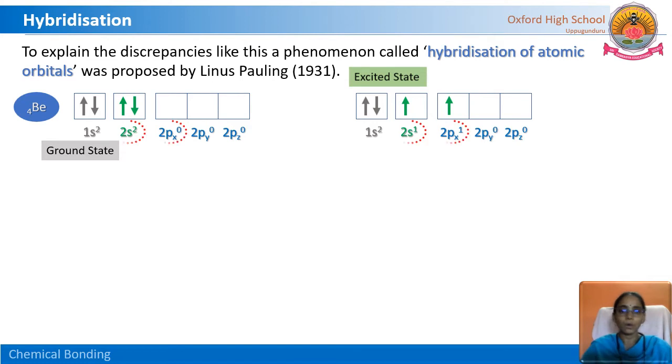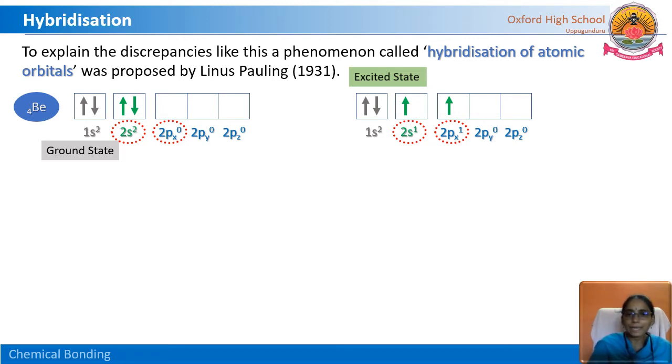2p1. Now how many unpaired electrons are there in beryllium? 2 unpaired electrons. One in the 2s1 orbital, another one in 2px1. So it is ready to participate in the chemical reaction with 2 chlorine atoms now. But here, instead of forming 2s-3p or 2p-3p covalent bonds, what's happening here?